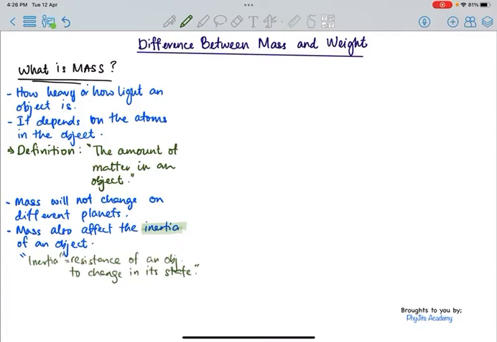Therefore, the larger the mass is, the larger the inertia of the object is. Or we can say that heavier objects have larger inertia.